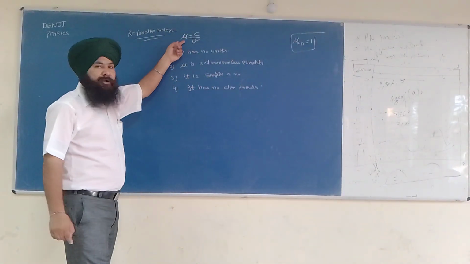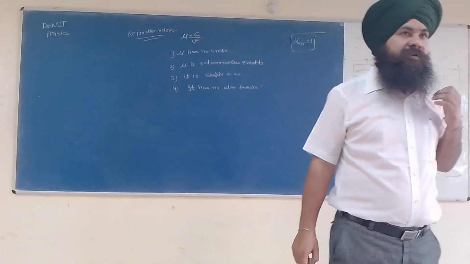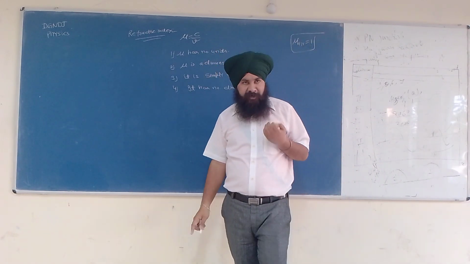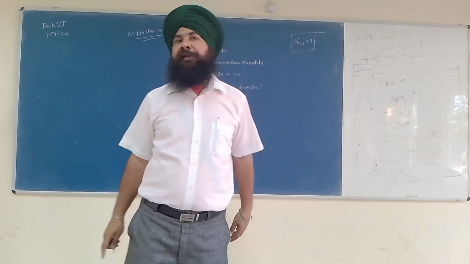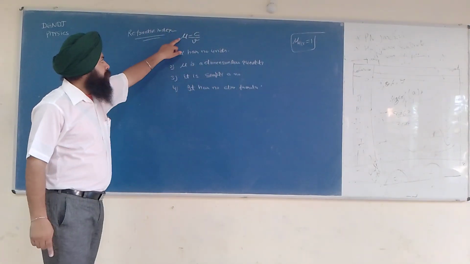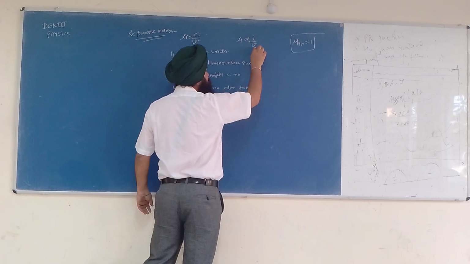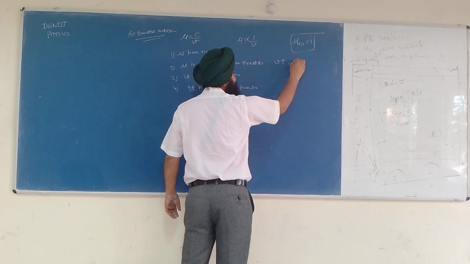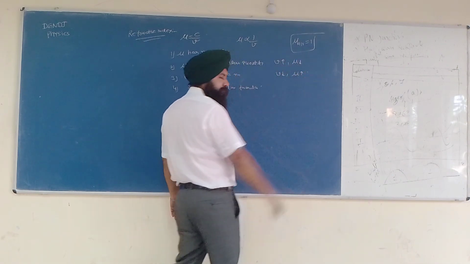If the value of refractive index for any medium is less, it suggests the medium is an optically rarer medium and the speed of light will somehow increase. So mu is inversely proportional to V. If V is more, mu is less, and if V is less, mu is more.